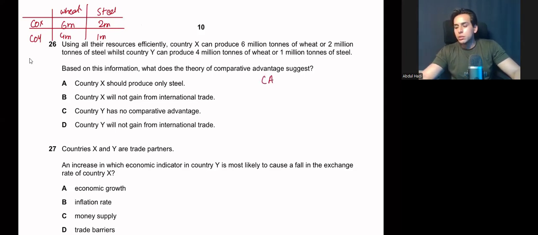For the first ratio, I'm going for wheat to steel. This is country X, this is country Y. To calculate the ratio for wheat to steel, wheat should be in the denominator and steel should be in the numerator. So for country X, the formula will be 2 over 6. And for country Y, it will be 1 over 4. Let me calculate.